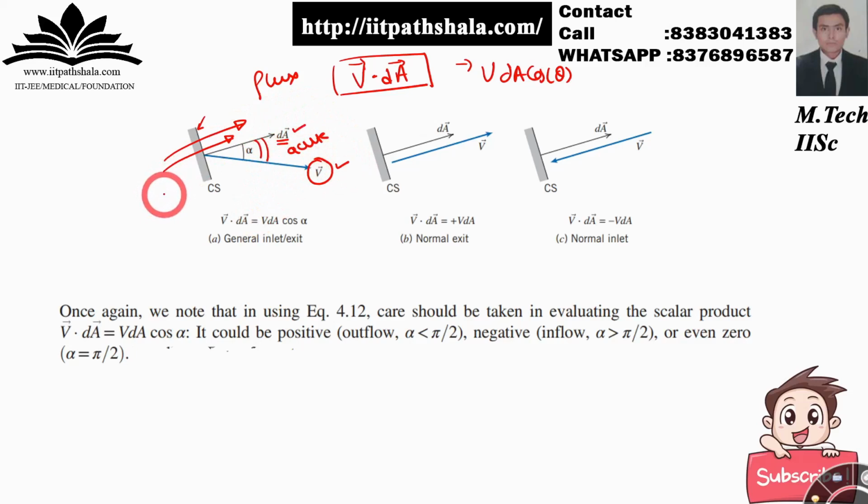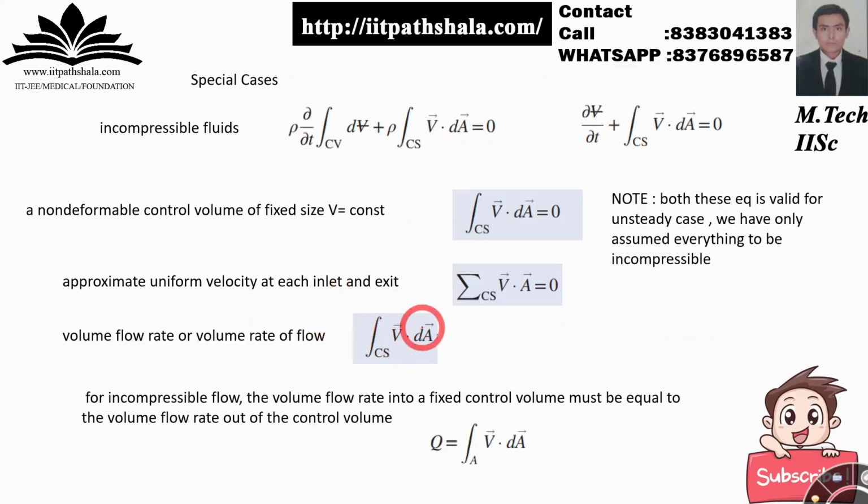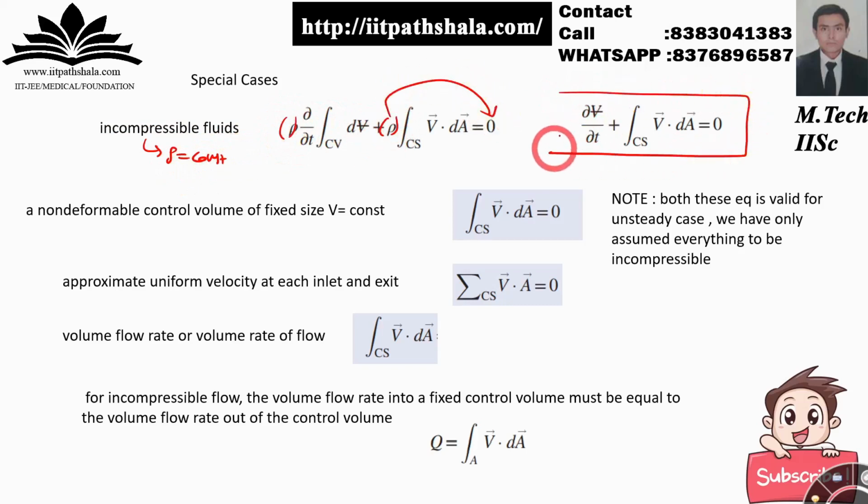Now if there is an inflow in your system, then you can see that the velocity and the area vector are making an angle greater than 90 degrees. Now let us talk about the special cases. The first is when you have an incompressible fluid, so your rho is constant. If rho is constant, I can take rho common and put it over here, and I will get the following equation.